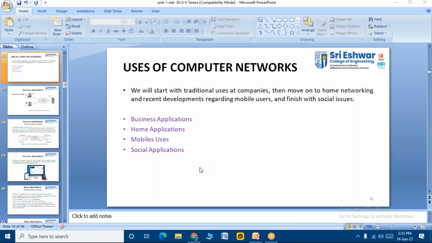So everything is being converted into a soft copy of records. Maybe it is production, cost, orders, invoices, purchase orders, or whatever it is. You guys know, right? Maybe it is related to business, maybe to home applications, mobile applications, social applications. So everything is based on networking, right, students?